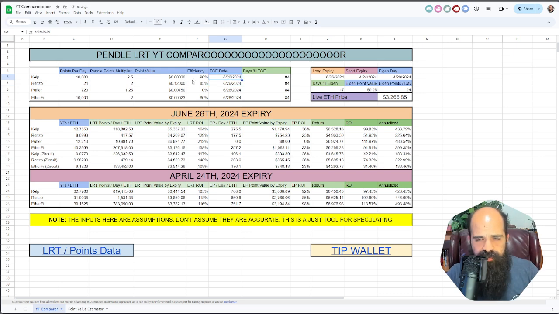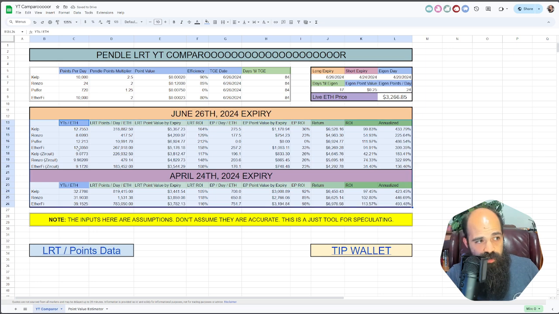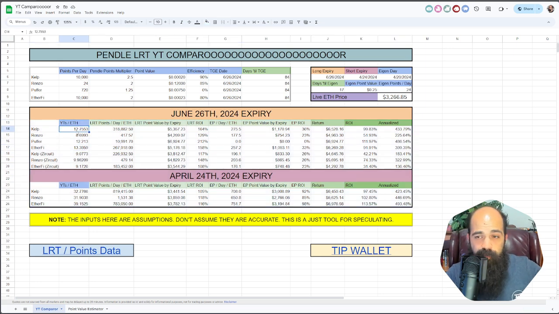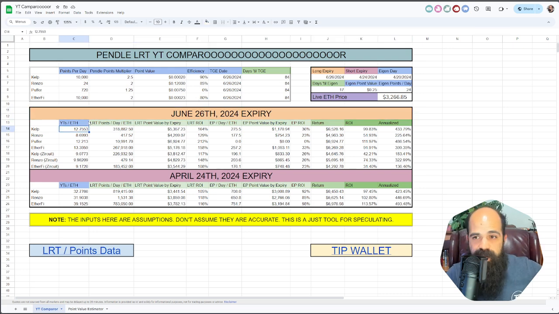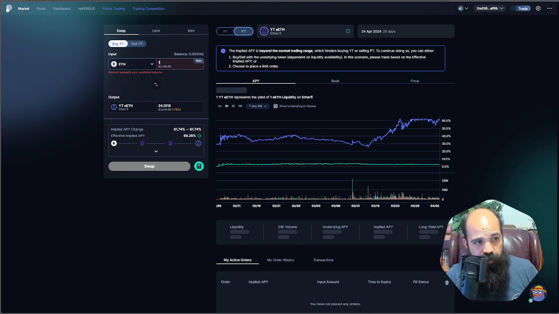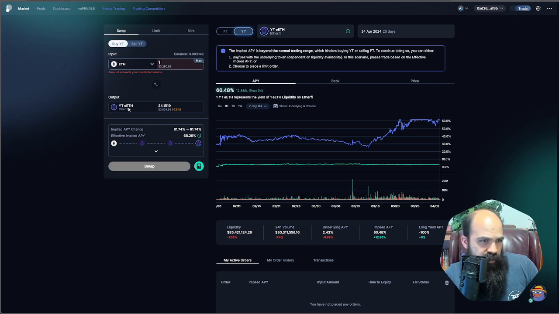So let me show you which values change. So that's all of these inputs. The next and the last thing you have to do is the YTs per ETH. So let's look at kelp. This is kelp. This is the June 26th expiry. So how many YTs do you get per ETH? Well, let's just go over to Pendle, put in 1 ETH. Actually, this is YT eETH short dated. You get 34.15.